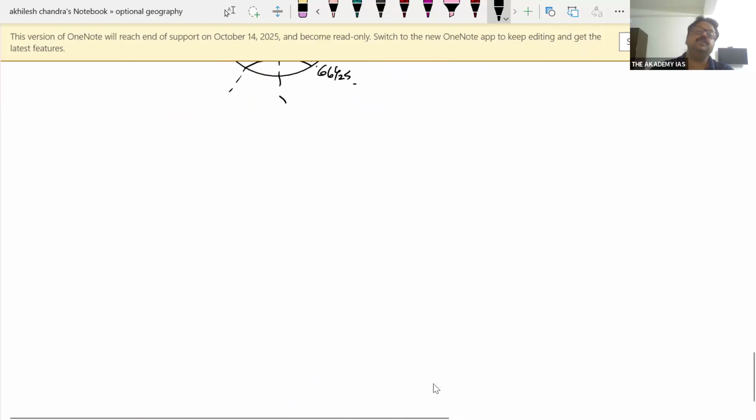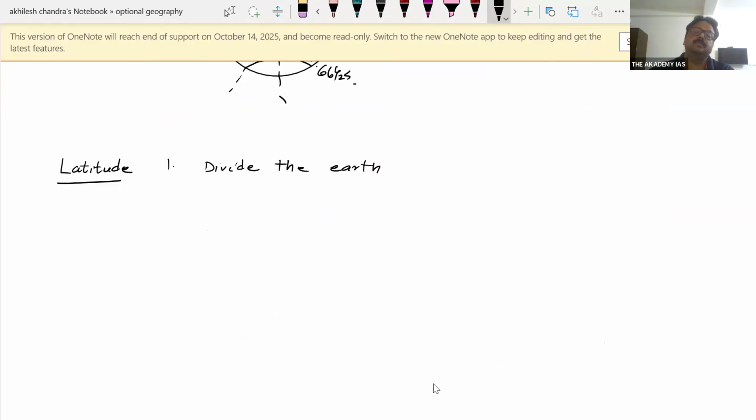Fine. So what is the use of latitude? Latitude's first use is that we divide the earth into different zones. On the very basis of latitude, we can divide the earth into different zones. What are those zones? You can see it very easily.